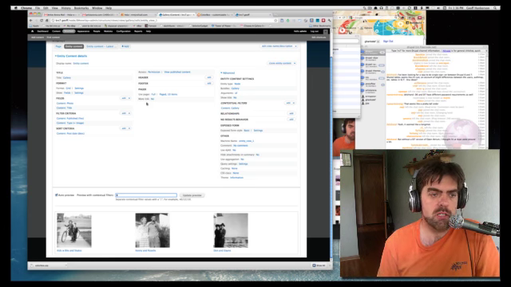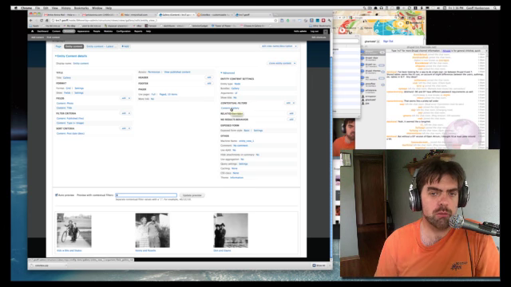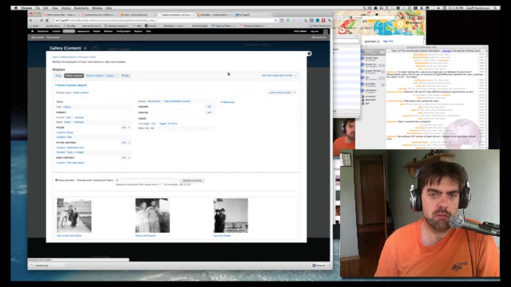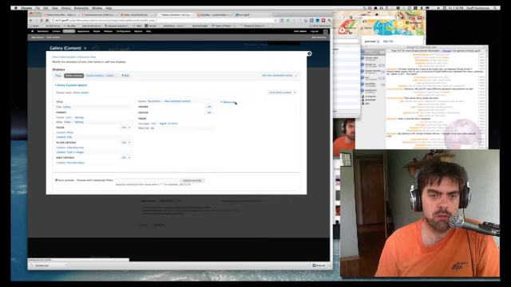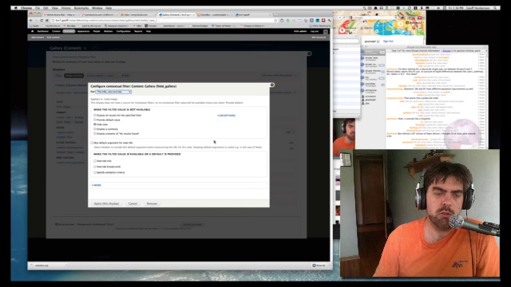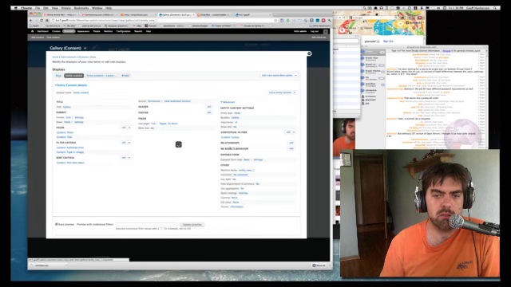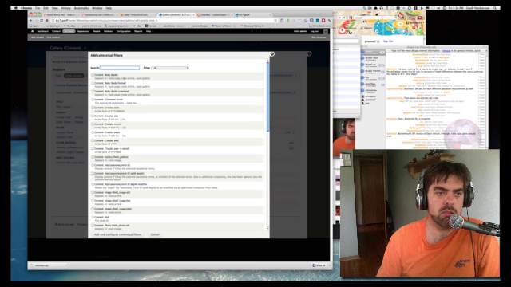Well, the first thing we need to do is add what's called a contextual filter to our view under Advanced. And in Drupal 6, these were called arguments. And all we're doing here is, it's hard to see, why don't I do add, so you can see exactly what's happening.